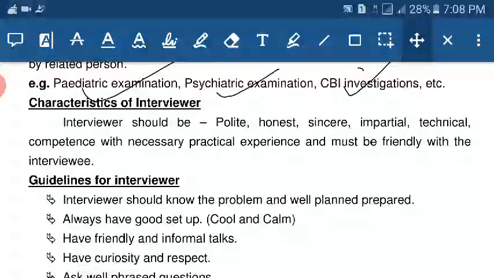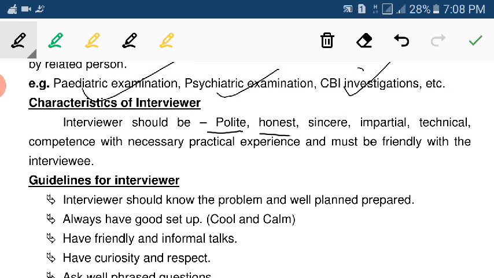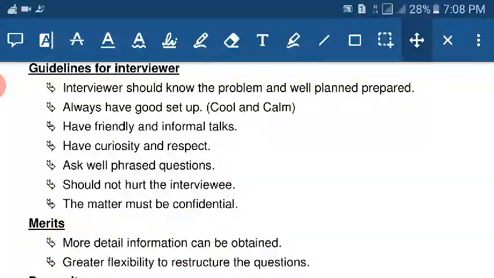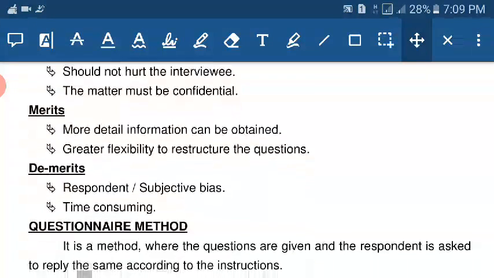Characteristics of the interview: the interviewer should be polite, honest, sincere, impartial, with technical competence and the necessary practical experience, and must be friendly with the interviewee. Guidelines for an interviewer: the interviewer should know the problem and be well planned and prepared. Always have a good setup, have friendly and informal talks, have curiosity and respect, ask well phrased questions, should not hurt the interviewee, and the matter must be confidential.